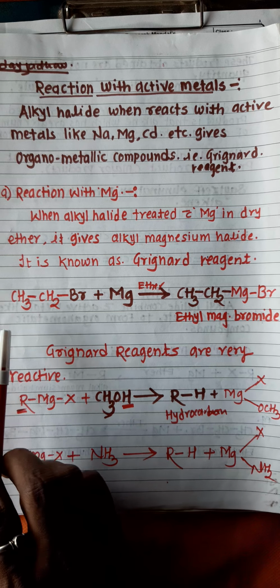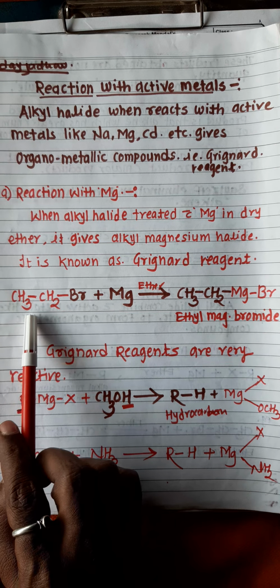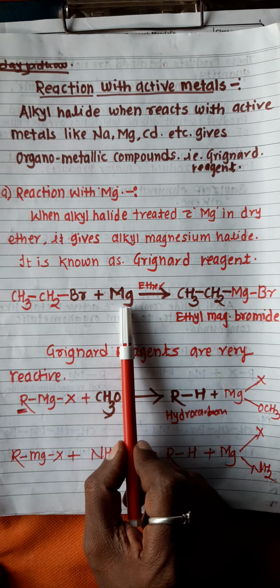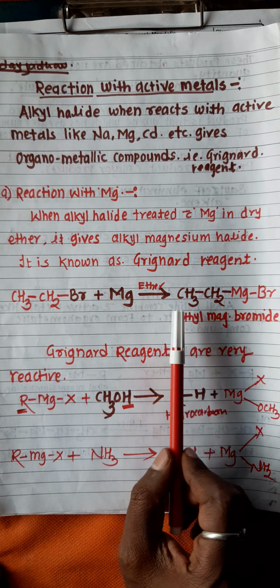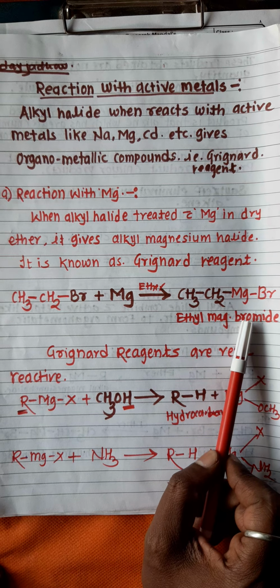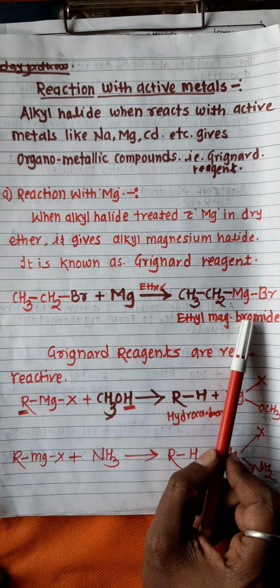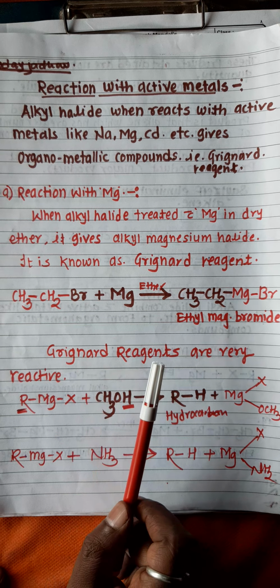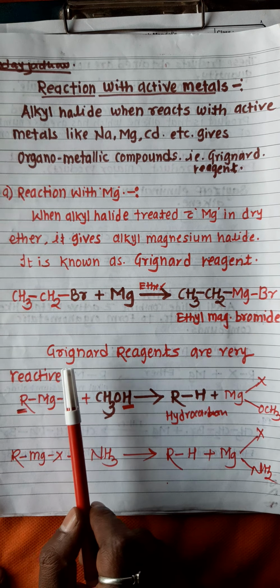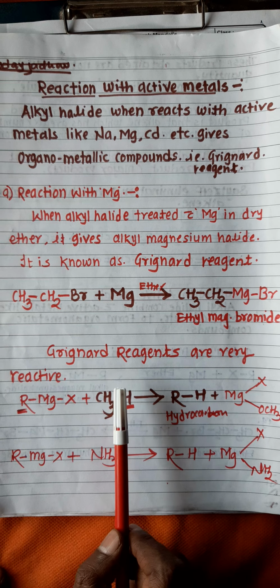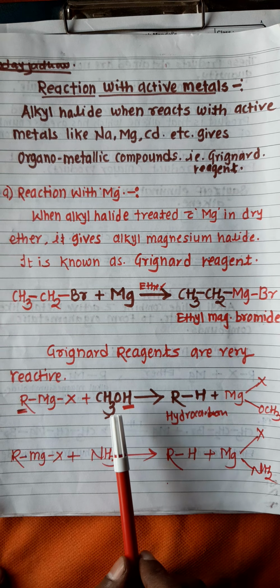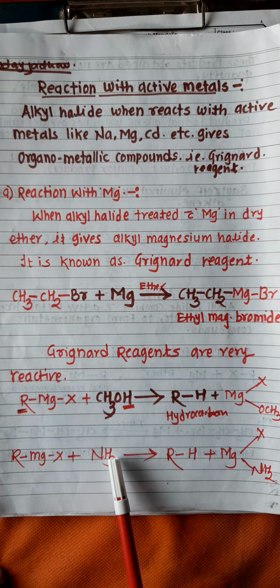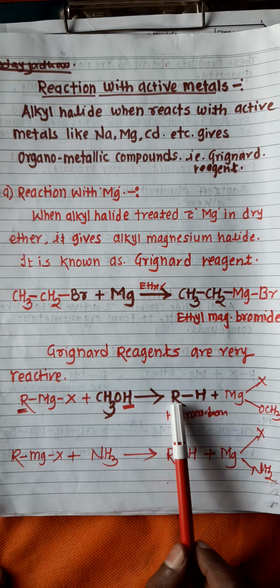The example of this reaction is ethyl bromide. When it reacts with magnesium metal in presence of ether, it gives ethyl magnesium bromide. This is an organometallic compound. Grignard's reagent is a very reactive reagent. When it combines with a hydrogen containing compound, that is methanol, you can say alcohol, NH3 or water, it forms hydrocarbon,